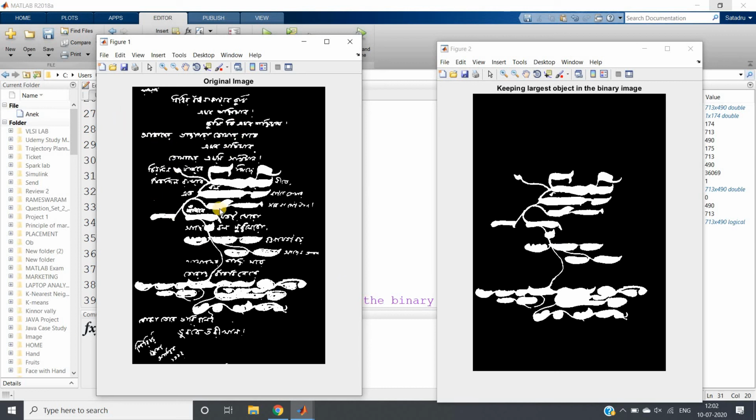The rest of the poem is here already. So this particular poem is nothing but the writing part as well as the painting part. Now suppose I want to extract only the painting part, I can apply this simple algorithm and I can get that. See how beautiful this is.